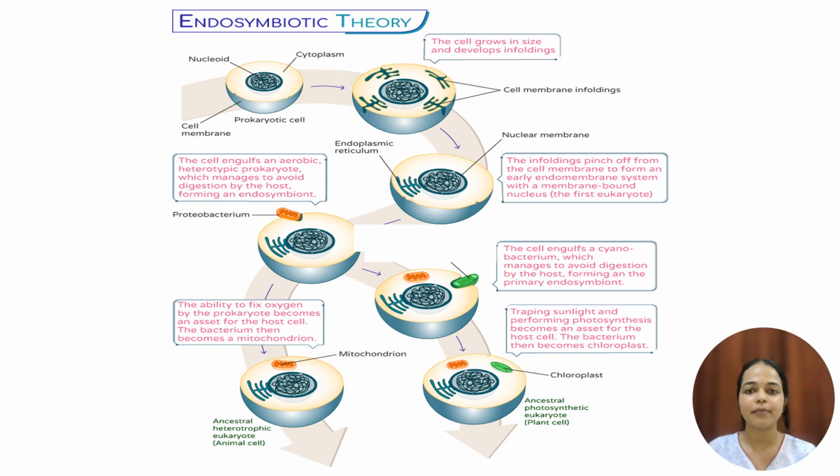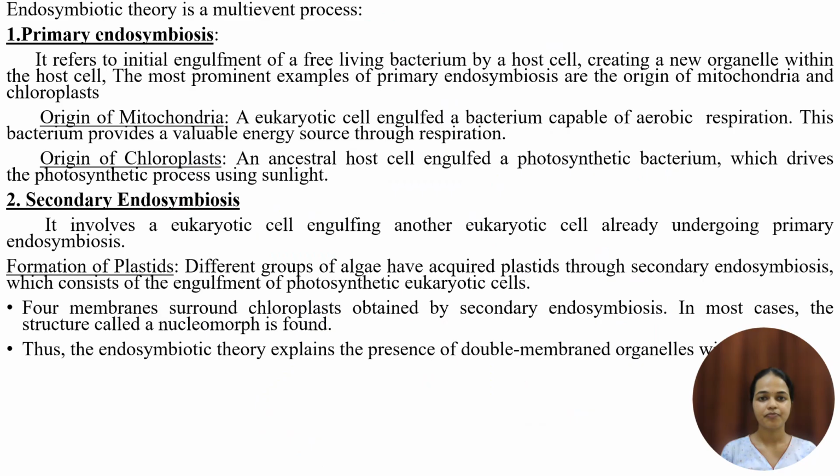This cyanobacterium has a capacity to trap sunlight and perform photosynthesis. That means it can convert the light energy or the solar energy into chemical energy, which is a benefit to the host cell. This cyanobacterium later evolved into chloroplast. As you can see, that is an ancestral photosynthetic eukaryote plant cell.